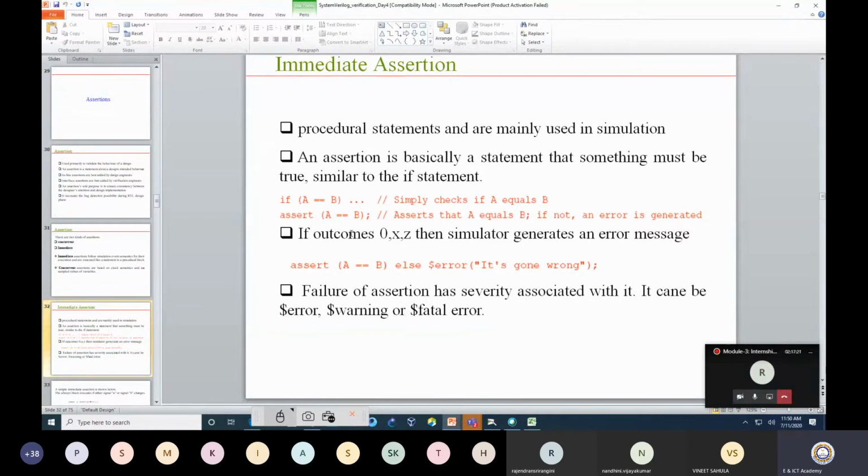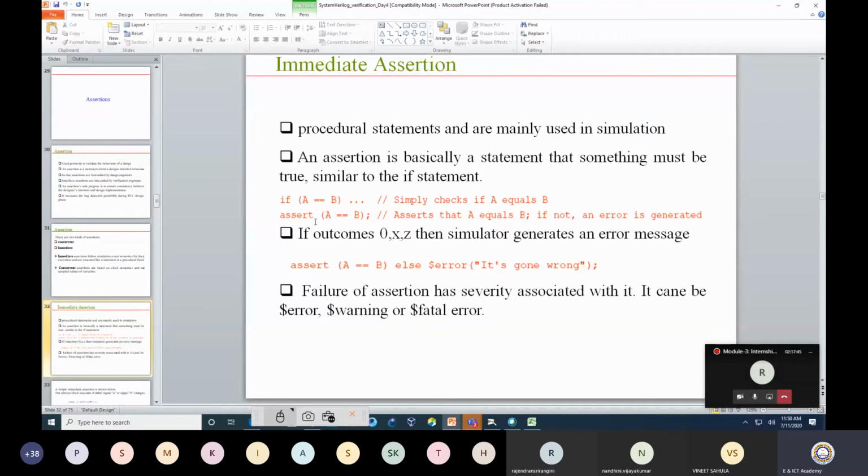Over there, A can be equal to B or A may not be equal to B. I am not worrying about that. I am just checking whether A is equal to B or not. So that is your condition. I am actually never worrying about what my outcome could be. It can be true, it can be false.